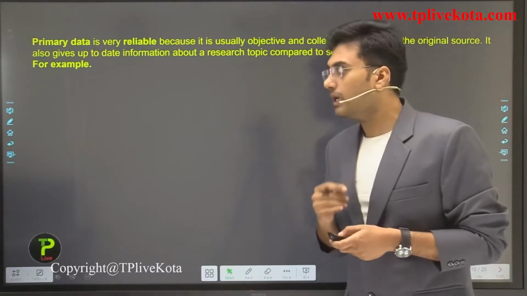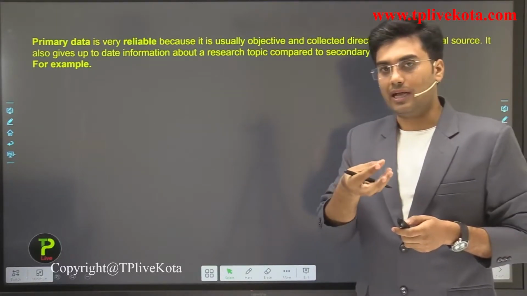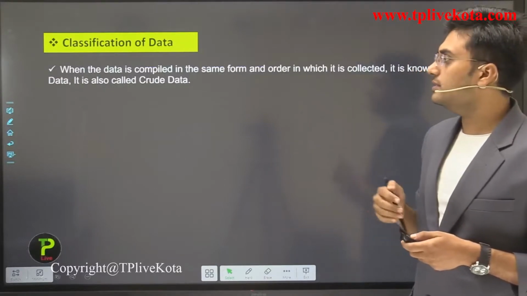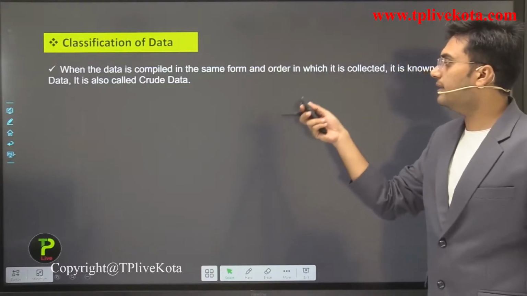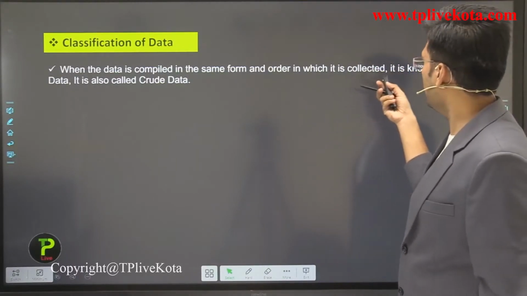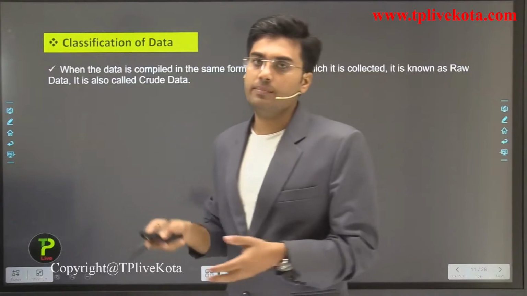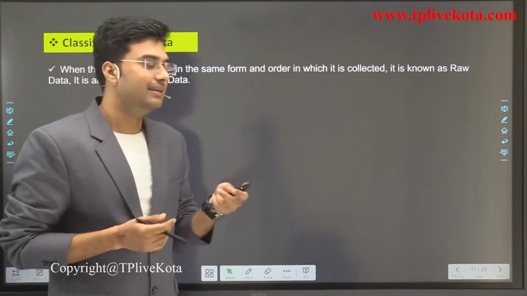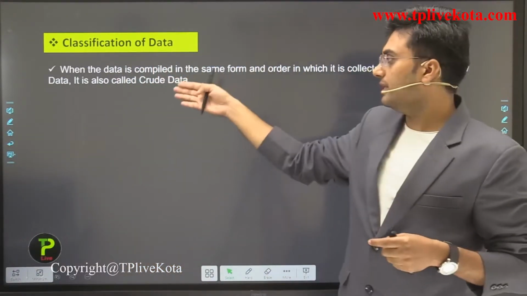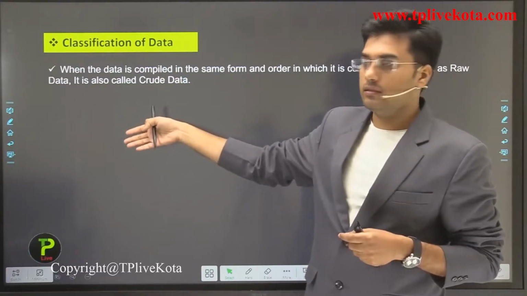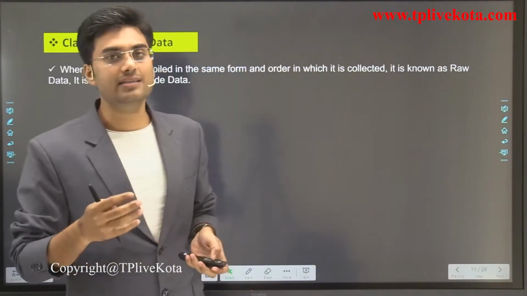Okay, now students, after this discussion of data, the next topic is classification of data. When data is compiled in the same form in which it is collected, it is known as raw data. It is also called crude data. For example, if I collect the data from your class and I write the name of the first student and their percentage marks, the first name is Ram, then Sham, then Karthik, and the percentage marks, what is this? This is crude data, or we can say it is raw data.